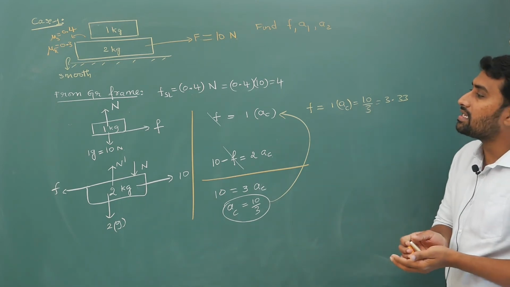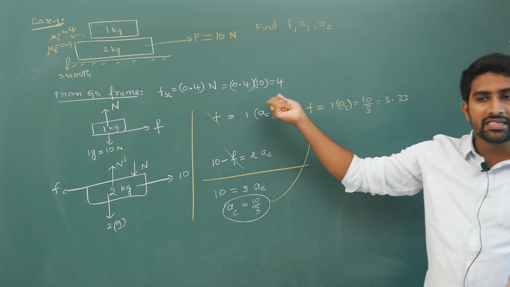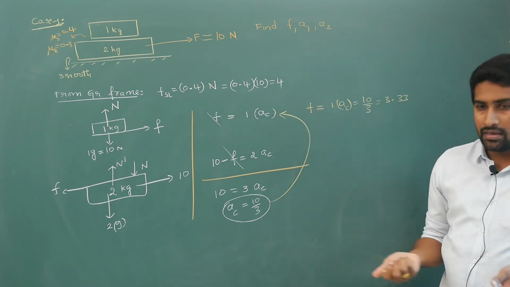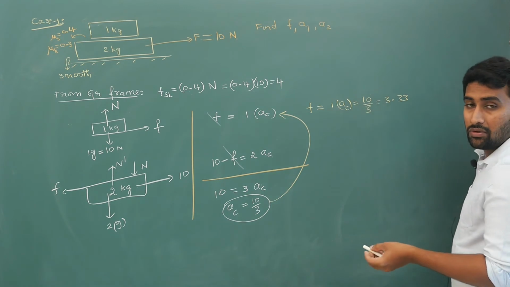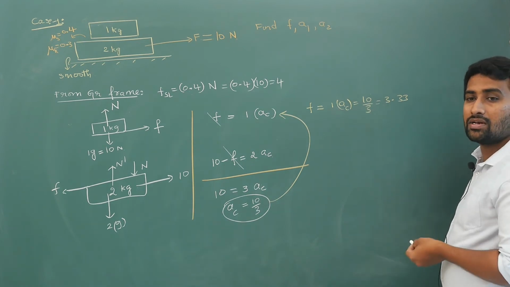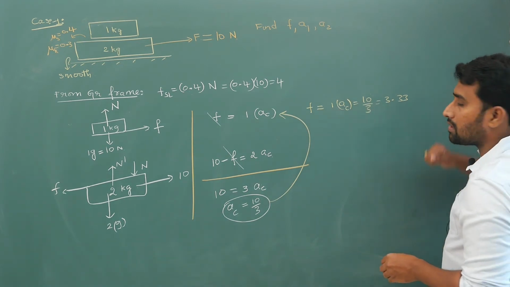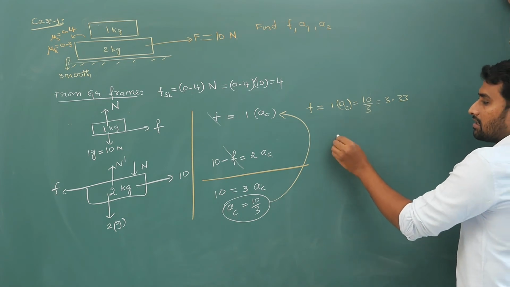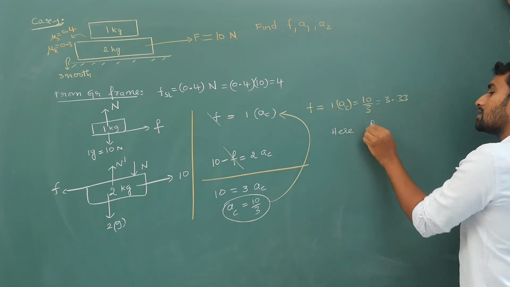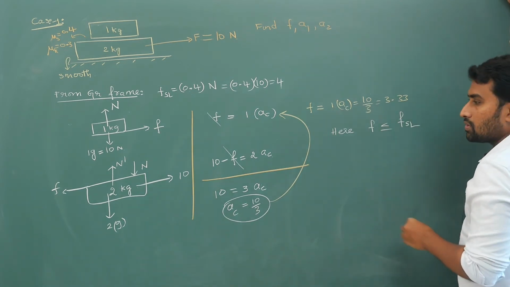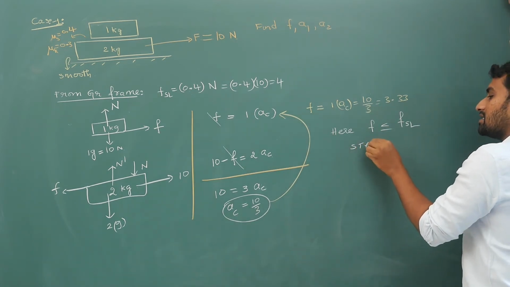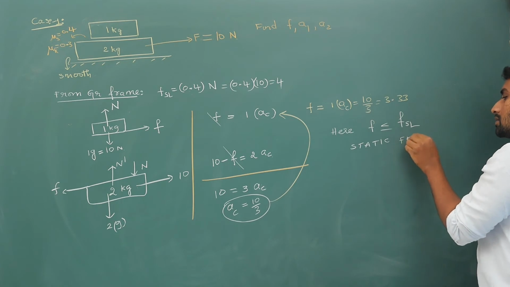Now 10 by 3 is less than limiting static friction. Right? We assumed static friction, and we have got our static friction force value less than limiting static friction. So obviously here F is less than F_SL. So static friction exists between the blocks.